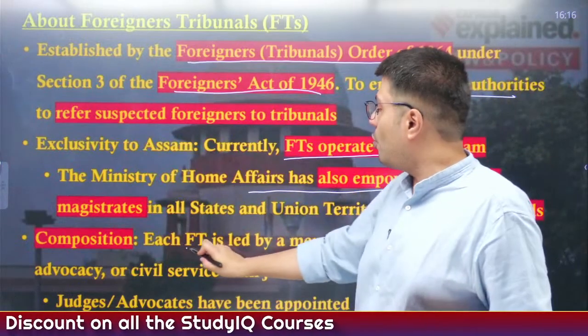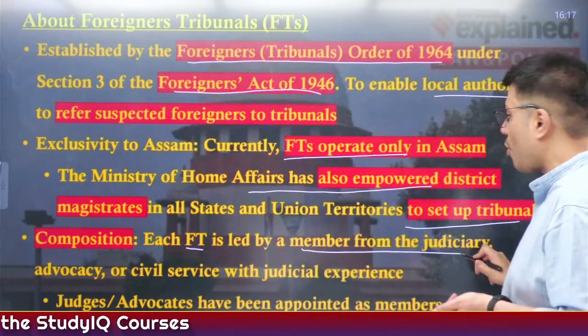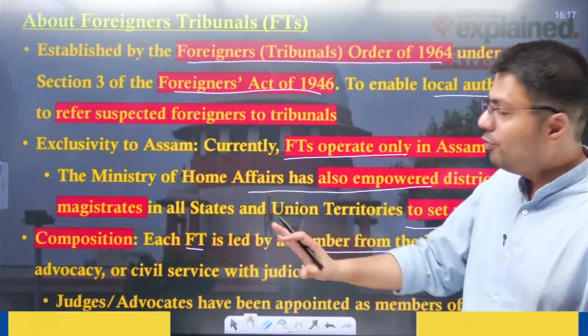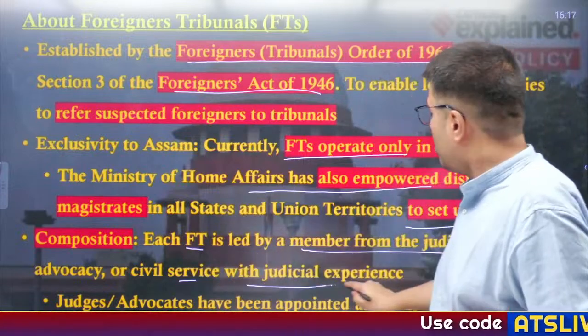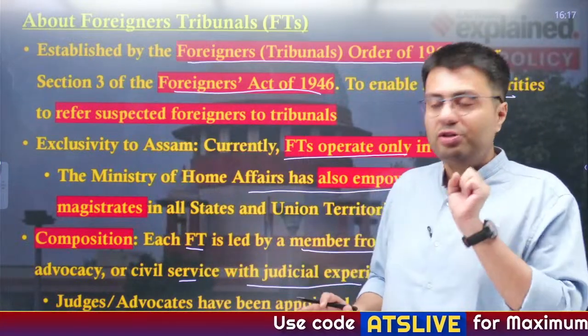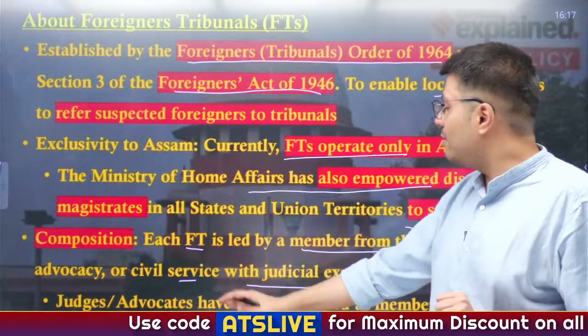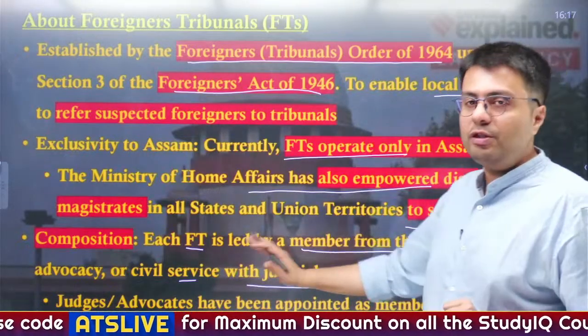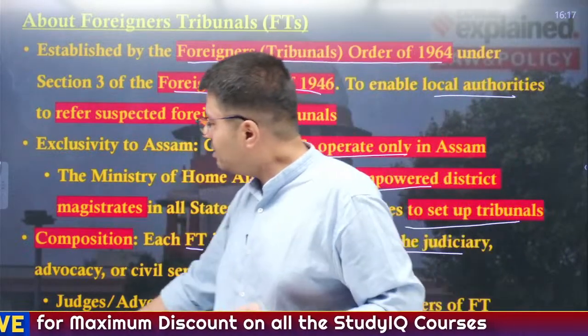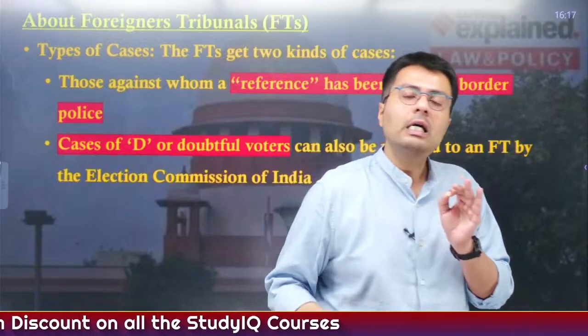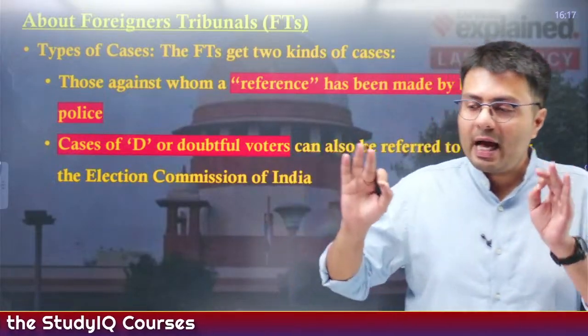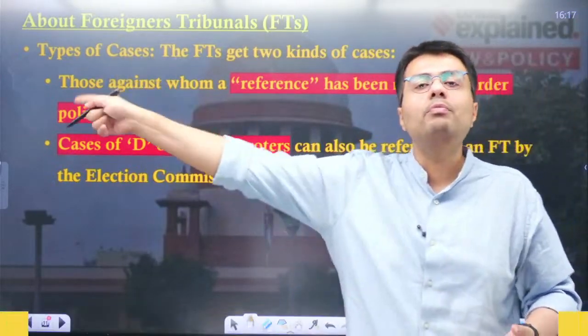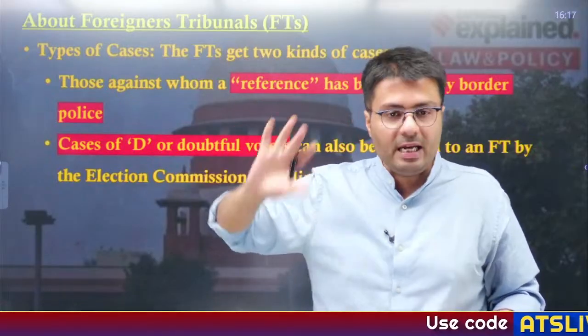Now each of these foreigner tribunals is led by a member from the judiciary, or they can come from advocacy, civil services, or people who have some kind of judicial expertise. Judges and advocates have been appointed as members of these foreigners tribunals, right? So it is the responsibility of the foreigners tribunal to find out illegal immigrants and certify that the person who has been labeled as an illegal immigrant is indeed an illegal immigrant.